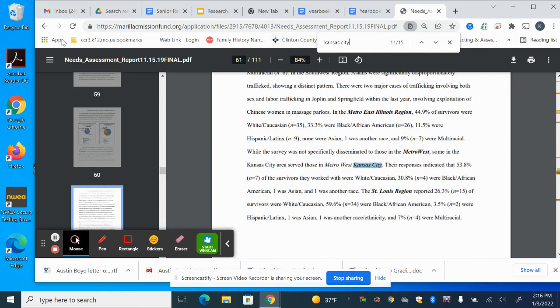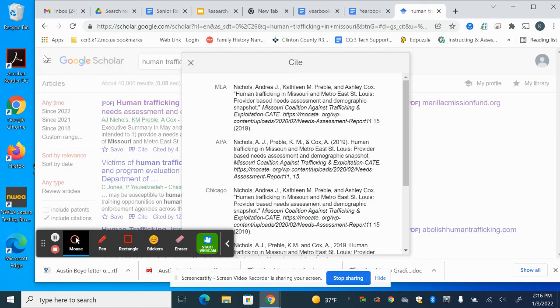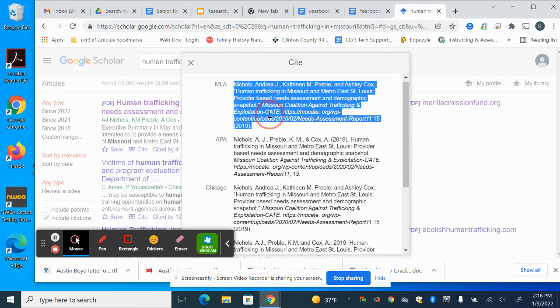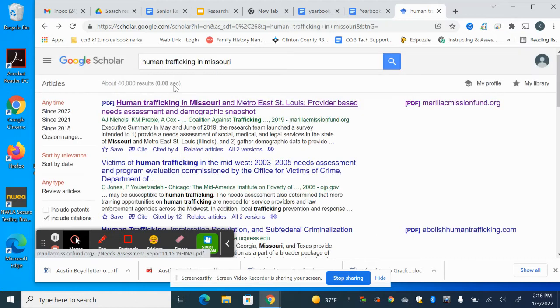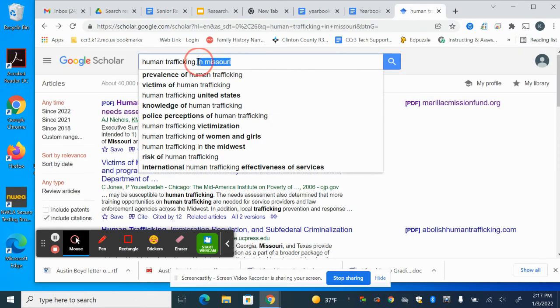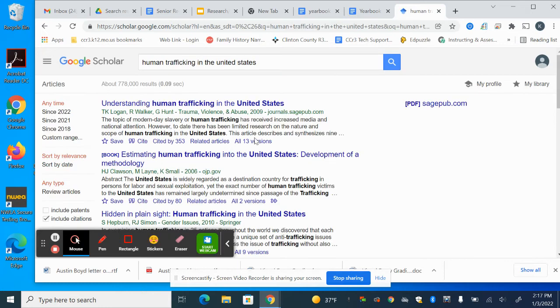So again, if this is something that I want to go ahead and use, I can click in Google Scholar on the word cite, which is right underneath the information about the source. And you can see that I have my MLA option right here, and I can copy it and paste it into my notes and my annotated bibliography ultimately. Let's go ahead and look at human trafficking in the United States. Okay, this one is Understanding Human Trafficking in the United States.